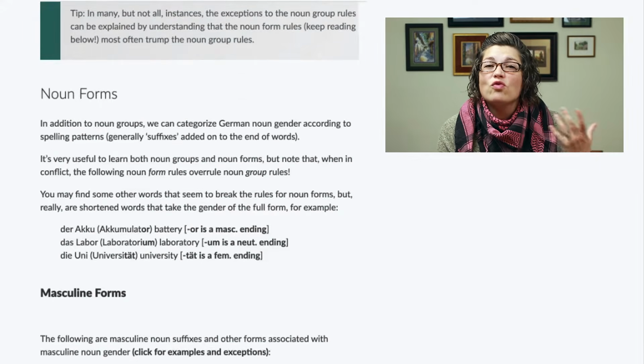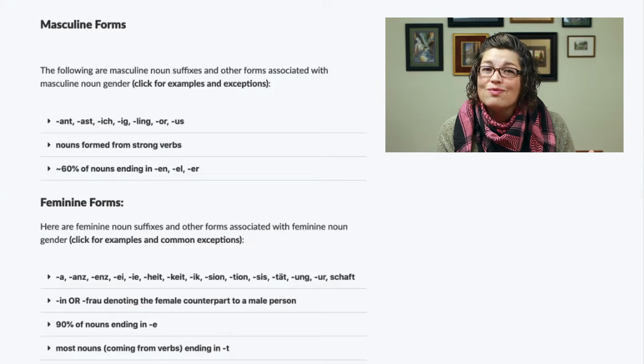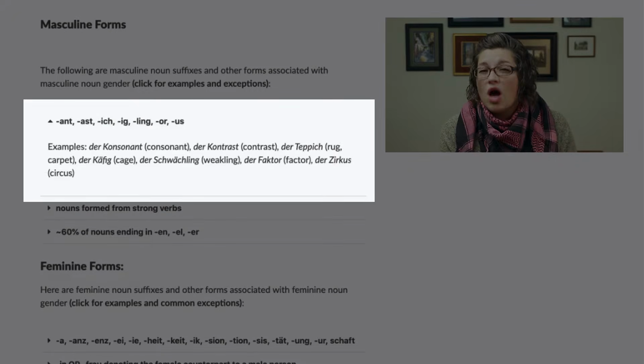And then you get into the noun forms, aka the noun endings, okay? And those are like some of them we had mentioned earlier in this video, right? With the ling, for example. And again, you click on it and you can see examples and also common exceptions when that is the case, all right? So by referencing lists like this, one, you take off a lot of pressure from yourself, but again, two, if you reference, and then also drill the material by, say, writing out simple sentences with that new vocabulary word, then this will be internalized very deeply, and you'll get to that point then where you don't have to reference the list anymore.